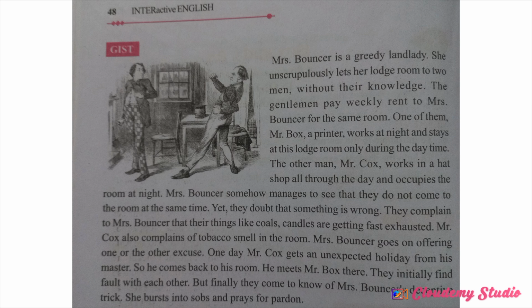These two men are sharing the same single room without knowing that another person is also using it. The gentlemen pay weekly rent to Mrs. Bonser for the same room, and they don't have any idea regarding the other person.